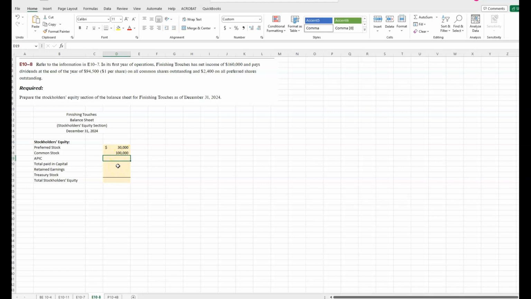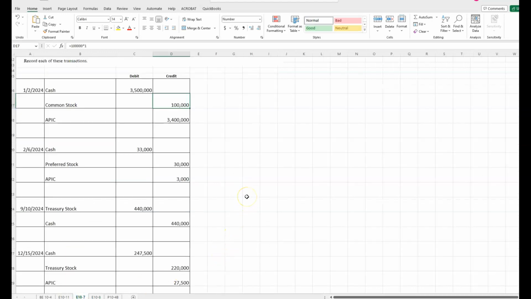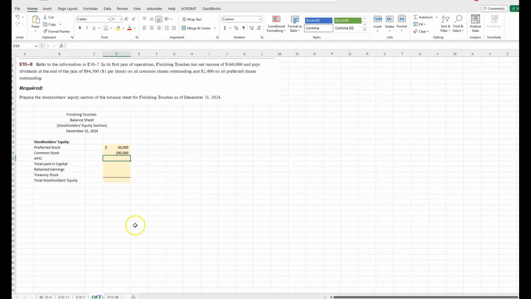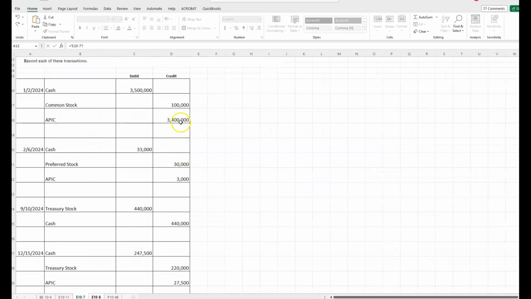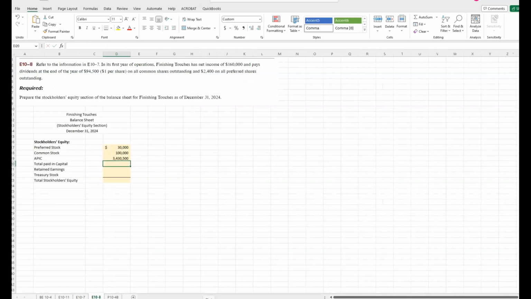Additional paid-in capital, we have to add it all up: 3,400,000 plus 3,000 plus the treasury stock amount of 27,500. Then I'll hit enter, and my total amount is here for additional paid-in capital. Total paid-in capital is the sum of all three of those things.